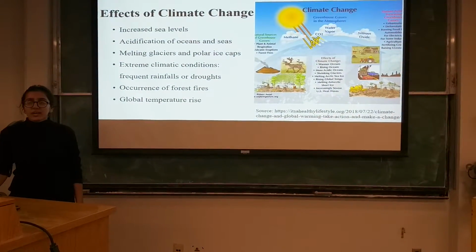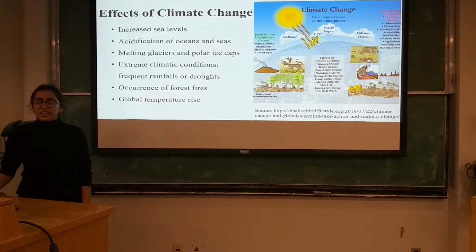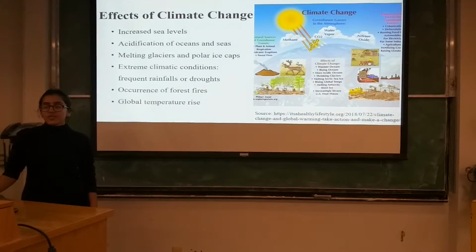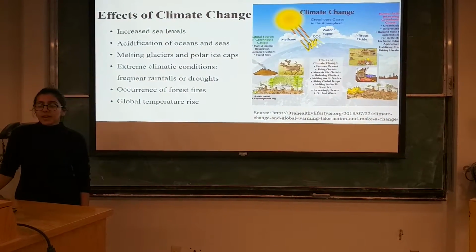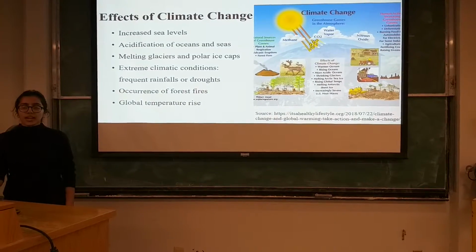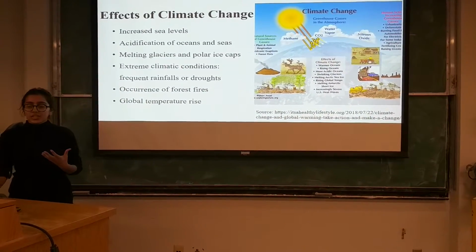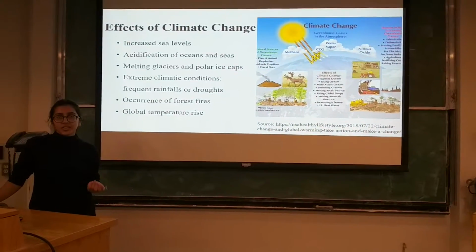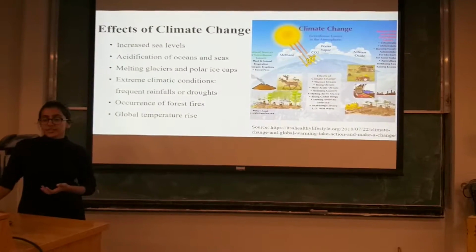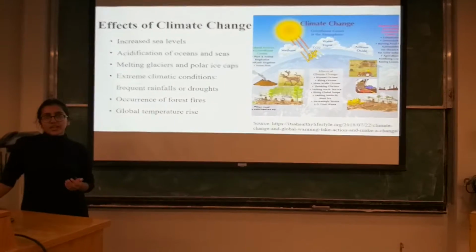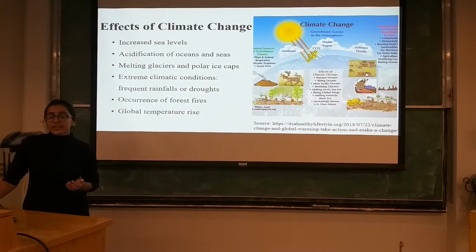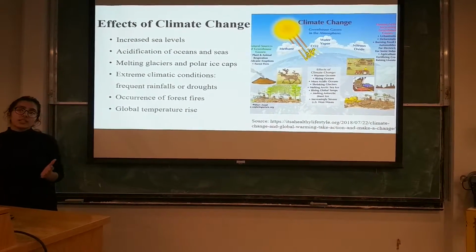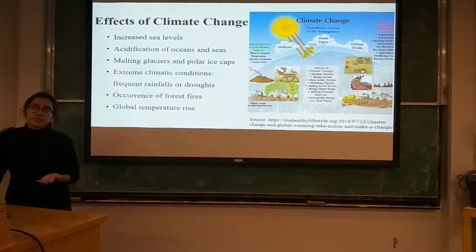The effects of climate change are increased sea levels, acidification of oceans and seas, and melting glaciers and polar ice caps. Extreme conditions are prevalent, like frequent rainfall in one region and extreme droughts in another. Forest fires are also very prevalent, and the temperature of the earth is increasing day by day.